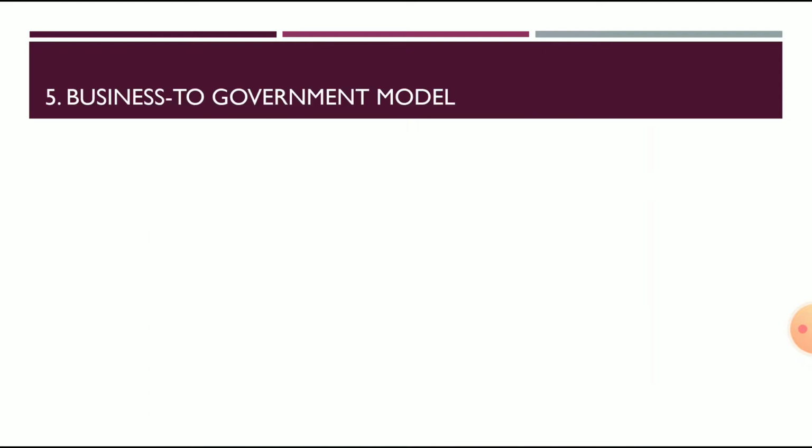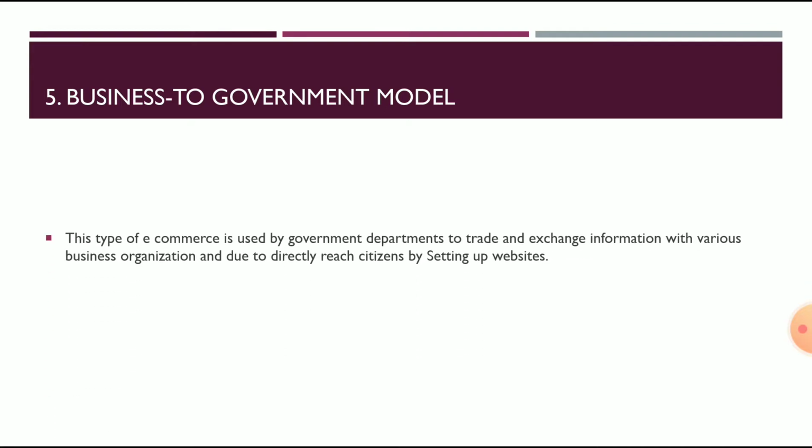Then the fifth model is the business to government model. This type of e-commerce model is used by government departments to trade and exchange information with the various business organizations and to directly reach the citizens by setting up websites. On these websites, government departments get information about trade and exchange, and citizens can reach the government through the websites.